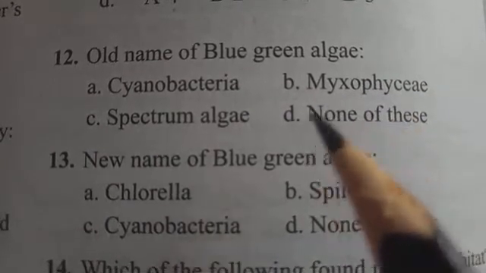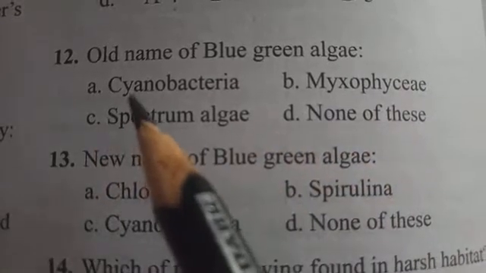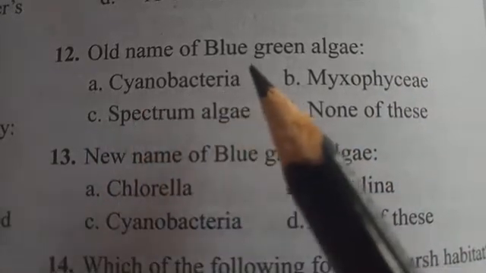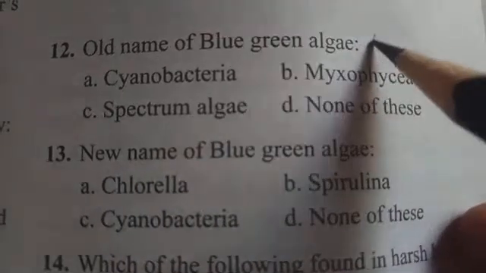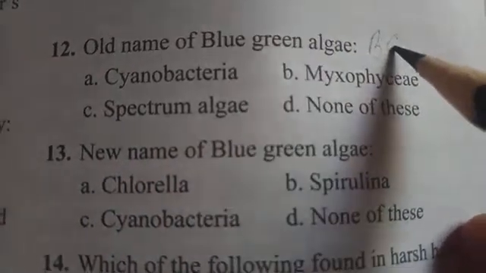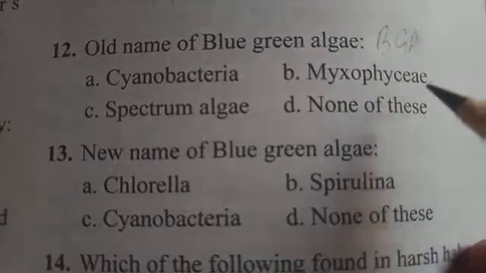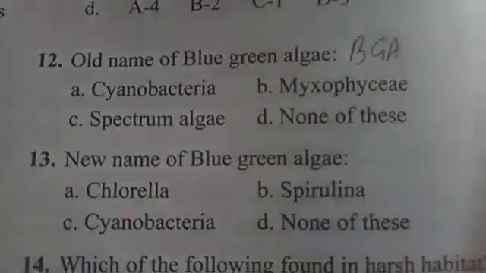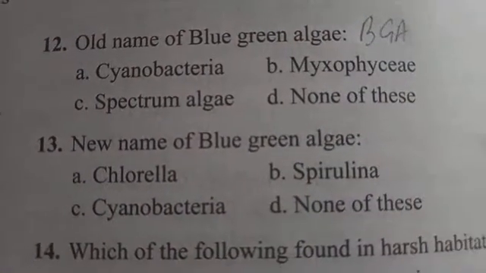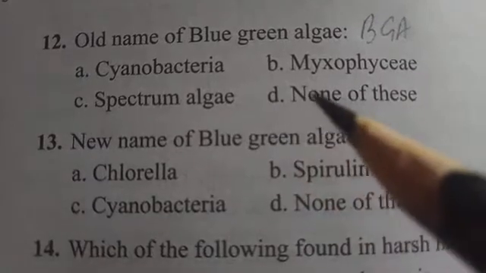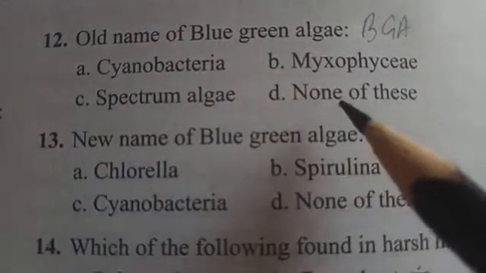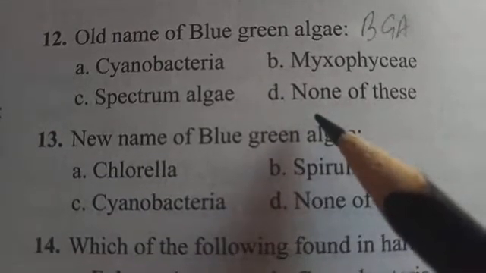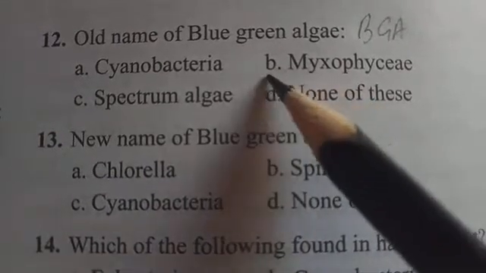The blue green algae, BGA, is also called cyanobacteria, but they are asking here for the old name. So when we consider the old name, the answer is B.